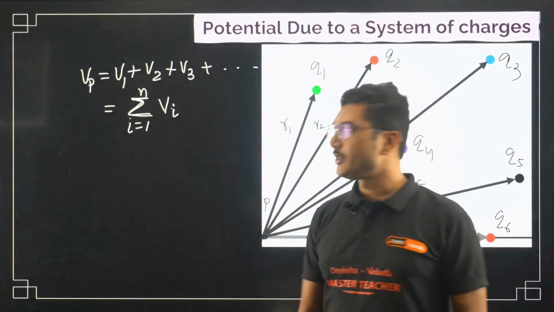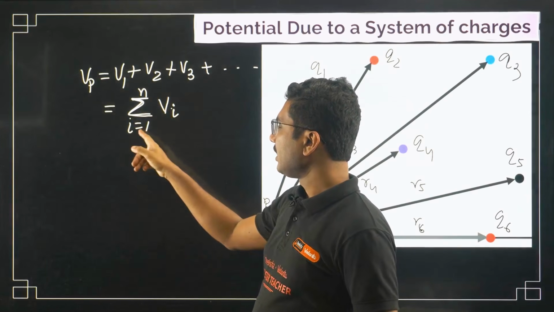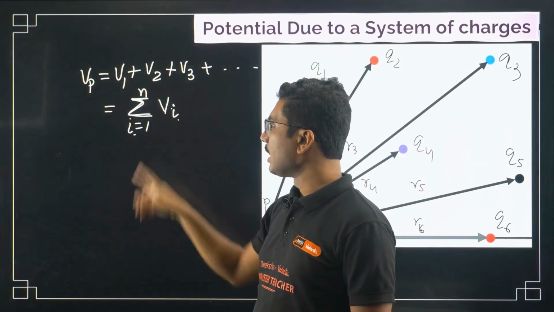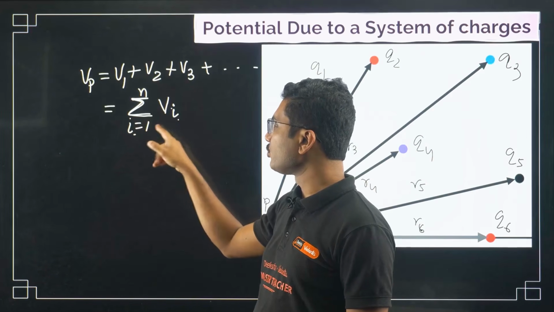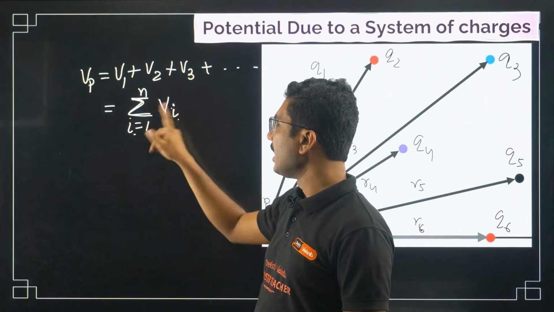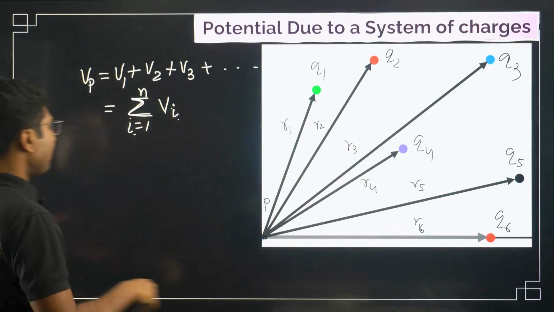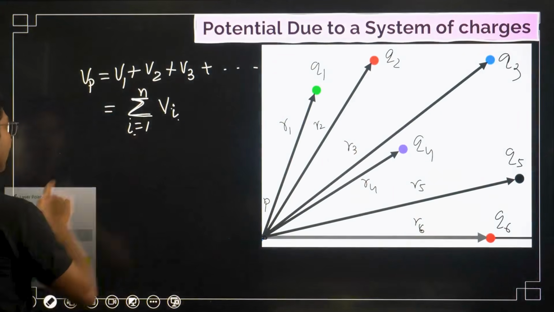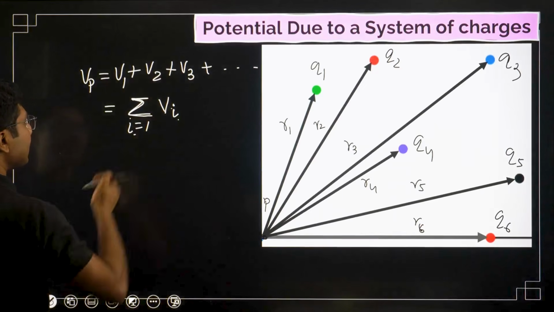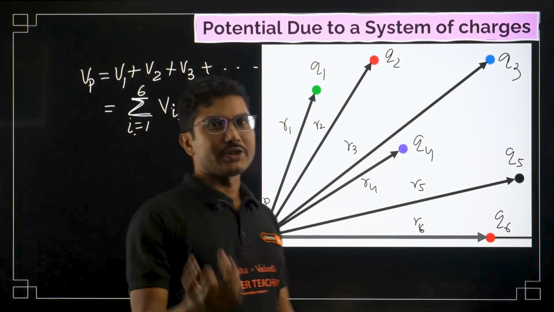Summation means addition. For the first term you put i equals 1, so V1. Next you put i equals 2, V2. Next i equals 3, V3, and so on up to number n. If n equals 6, then we continue this process up to i equals 6.